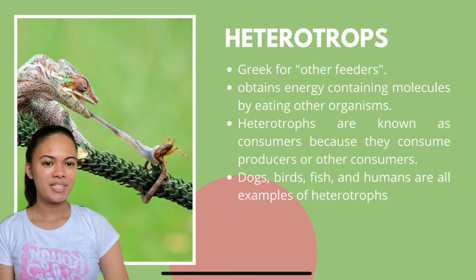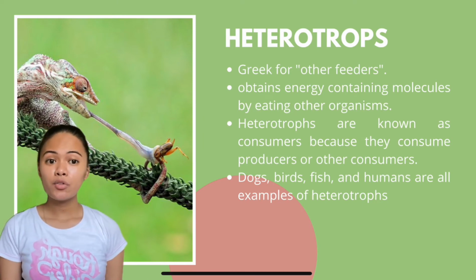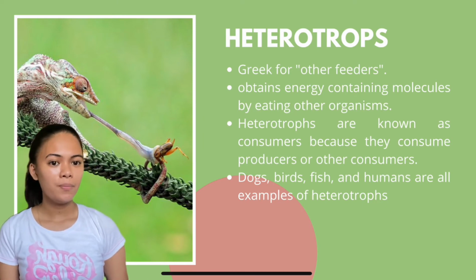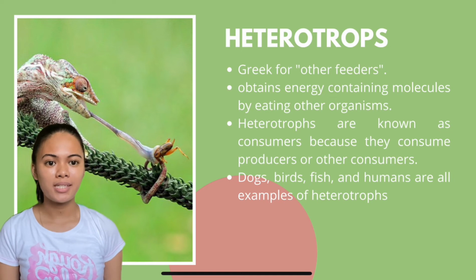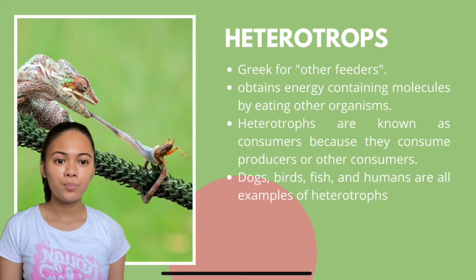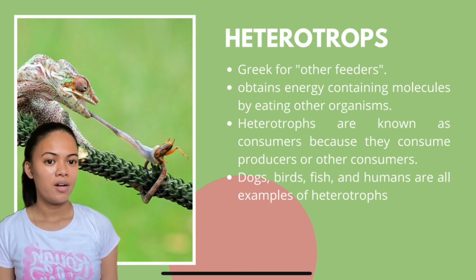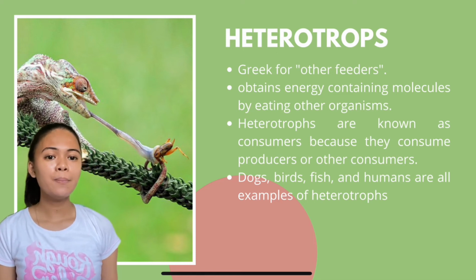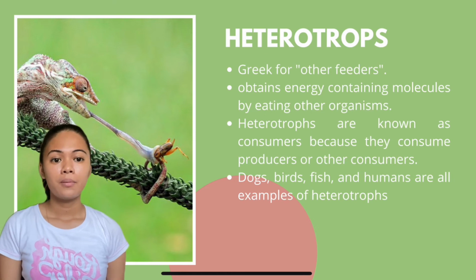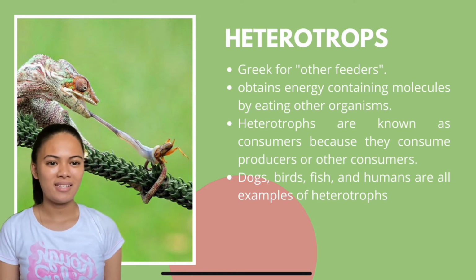If autotrophs are self-feeders, heterotrophs are other feeders. They obtain energy-containing molecules by eating other organisms. Heterotrophs are also known as consumers because they consume producers or other organisms or other consumers. Examples of these are dogs, birds, and also human beings.